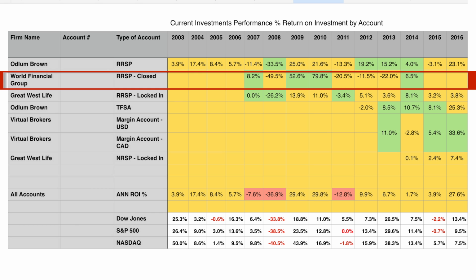Looking at my World Financial Group RRSP, the mutual fund it was invested in was way too erratic. The fund showed huge returns some years and then massive losses in others. Because it didn't pay a dividend at a regular interval, it was an obvious choice to close and move that money to another account. Overall, when I sold it in 2014, it was actually worth less than it was when I purchased it 8 years earlier.